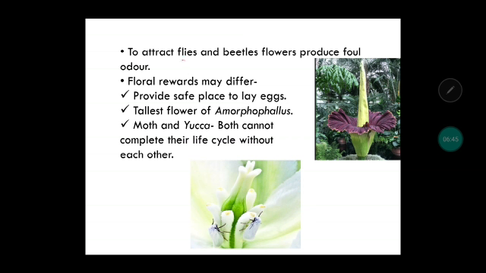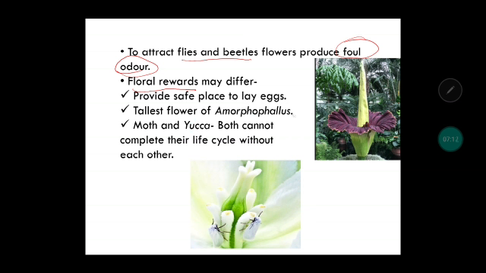Then to attract flies and beetles, rarely flowers can also produce foul odor. Instead of being fragrant, they can produce foul odor, and some flies and beetles are attracted towards such smell. Then other floral rewards, like we have seen floral rewards as nectar and pollen grains. Other floral rewards for insects and bees can vary from plant to plant.